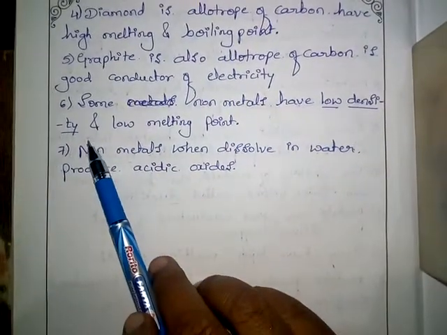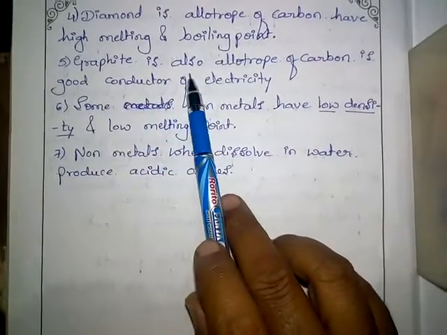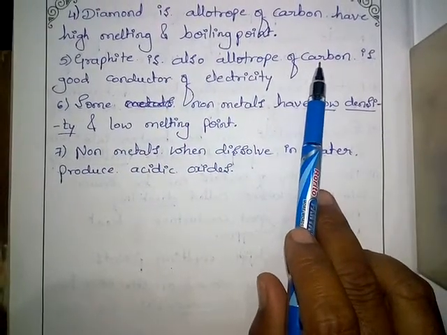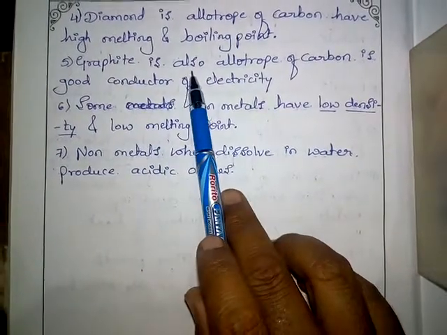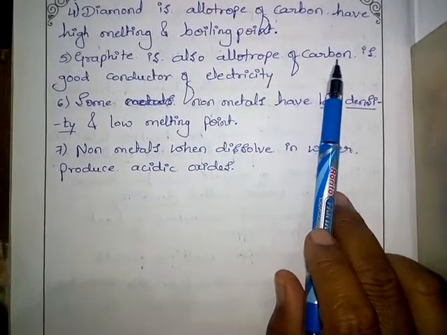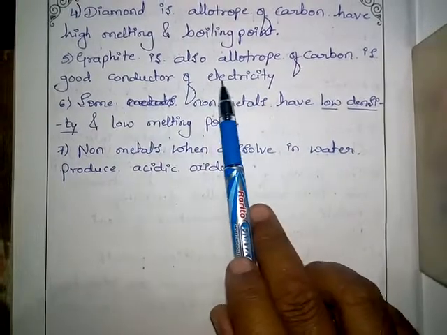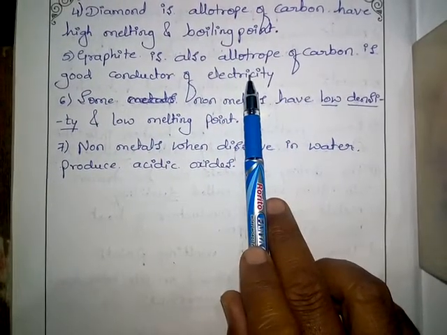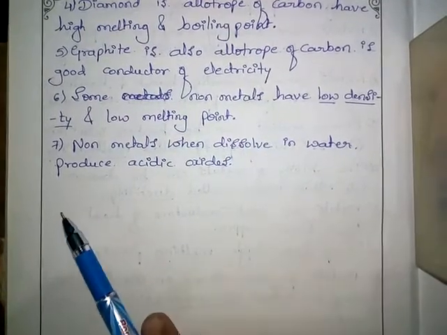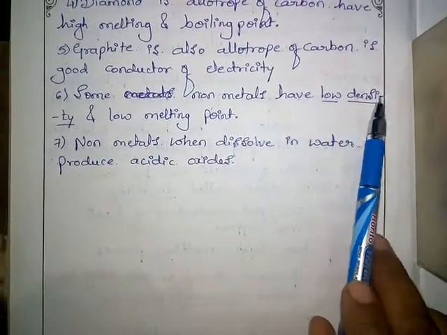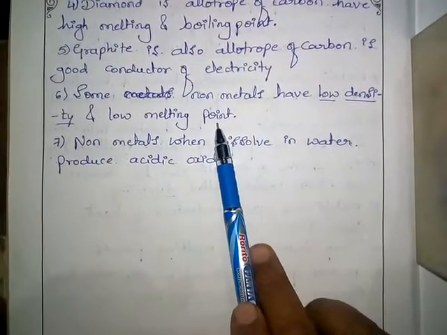Fifth property: graphite is also an allotrope of carbon. Like diamond, graphite is also an allotrope of carbon, and it is a good conductor of electricity, which means it will conduct electricity.